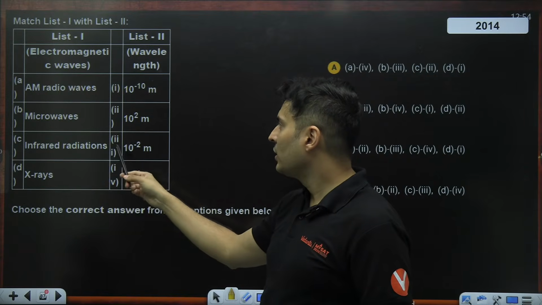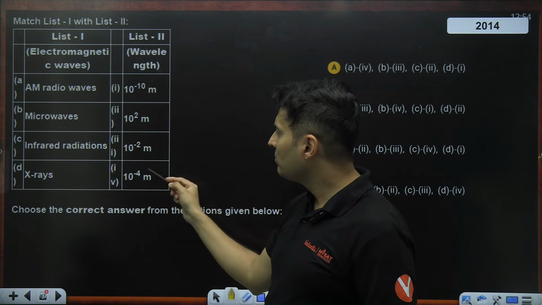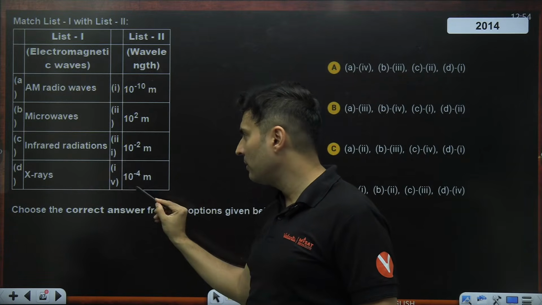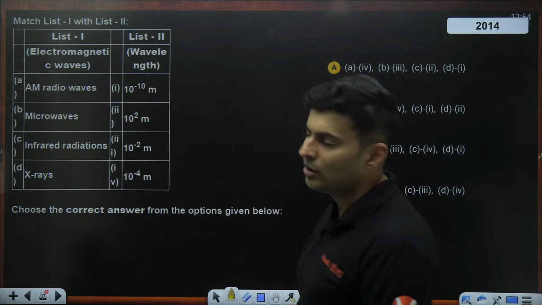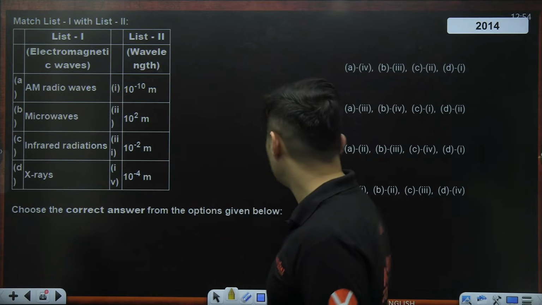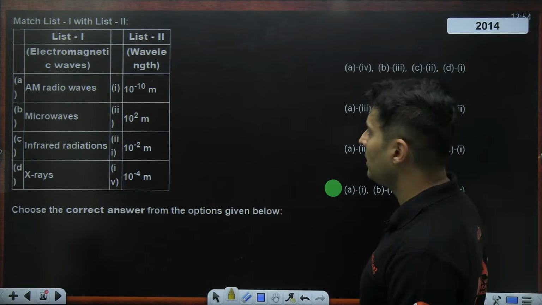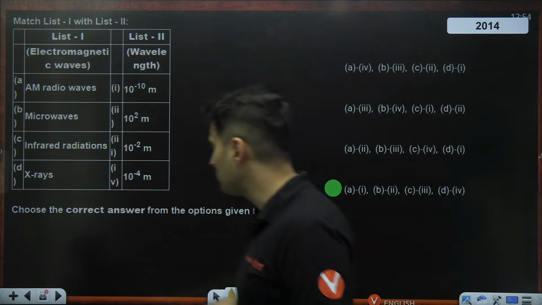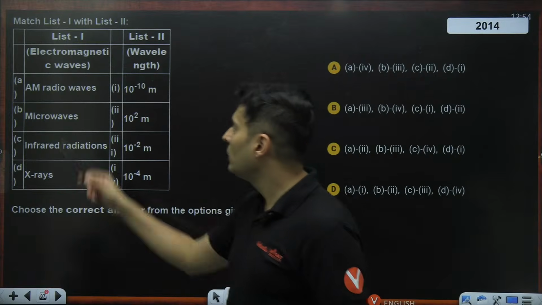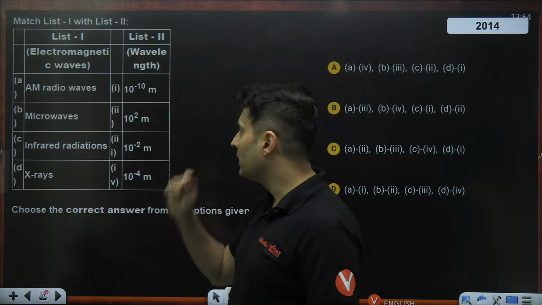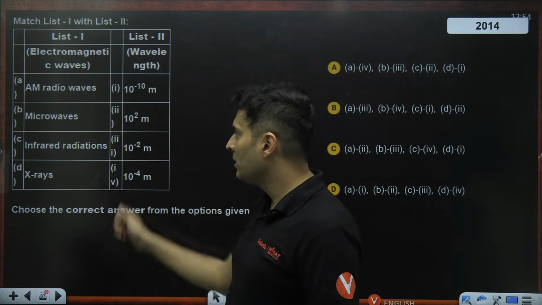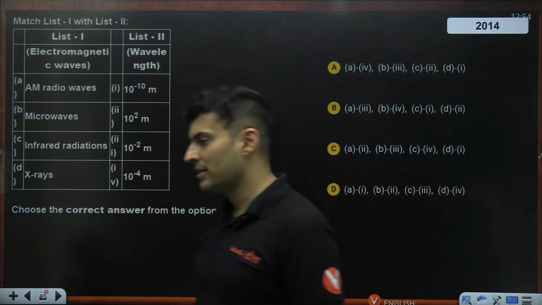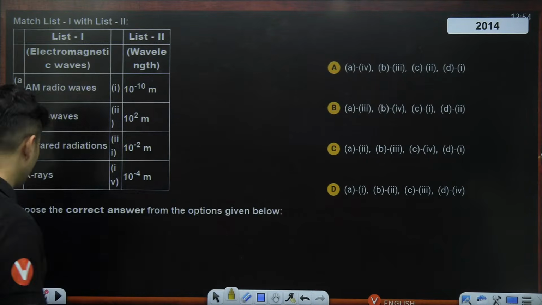Infrared will be basically your, actually, you can also get microwave here, and infrared will be somewhere here. My bad, sorry. Infrared will be this. Microwave will be 10 to the power minus 2. That should be the answer to this particular thing. A is with 1. The options marked are wrong over here. Guys, this is not the correct answer. Like I'm telling you, AM radio waves will be 10 to the power 2. X-rays will be 10 to the power minus 10. Microwaves, you can say 10 to the power minus 2. Infrared, 10 to the power minus 4. You can say that. Okay, so that's what the option will be.